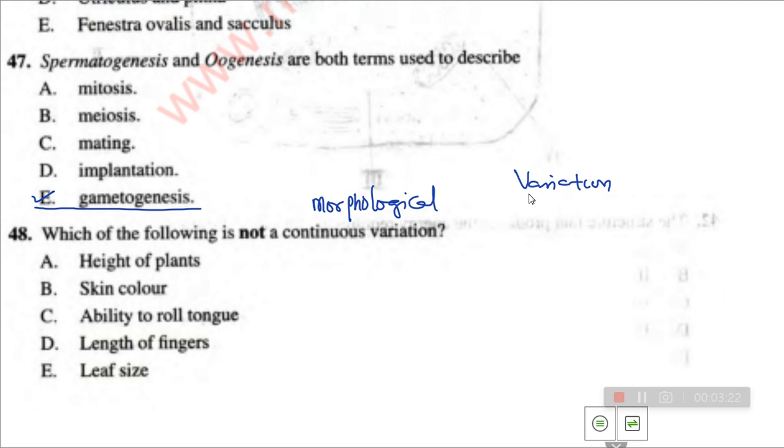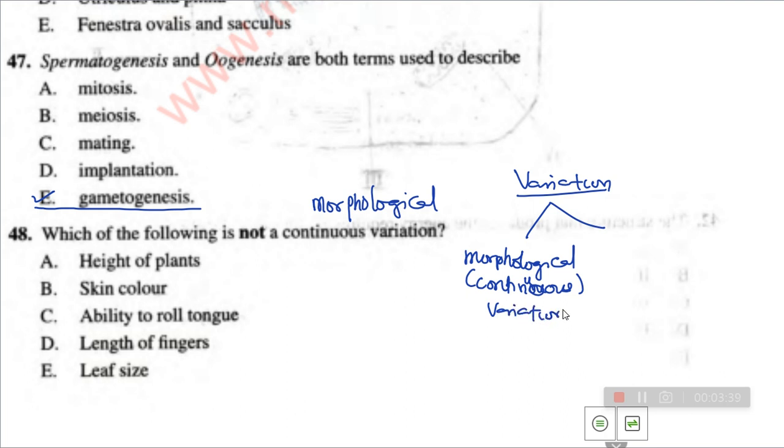We have the morphological or continuous variation, and we also have the physiological or discontinuous variation. So these are the two types of variation we have. So when we say something is not continuous variation, it means it is physiological variation.